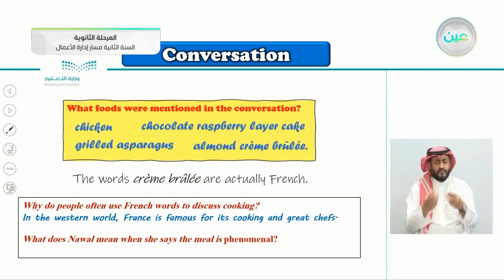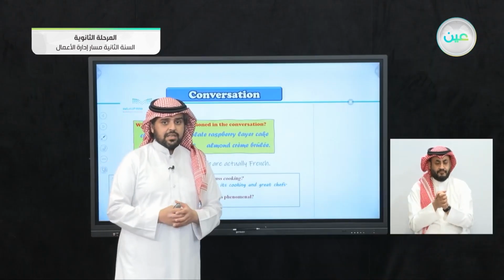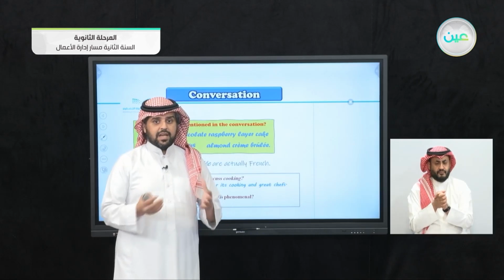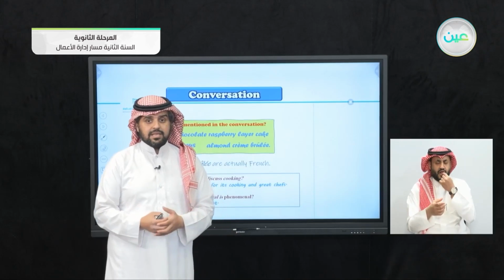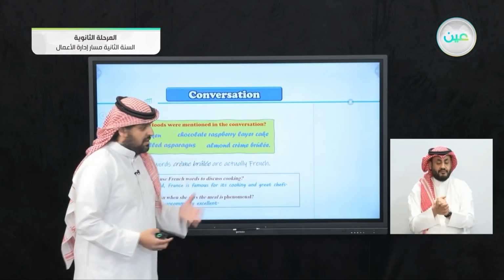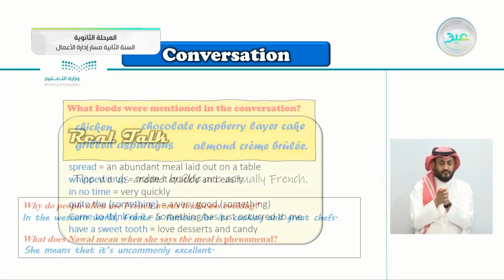The second question, what does Nawal mean when she says the meal is phenomenal? I think we just answered this one. The answer here is she means that it's uncommonly excellent. We said that it's rare, it's one of a kind, it's uncommon to eat something that extremely good.